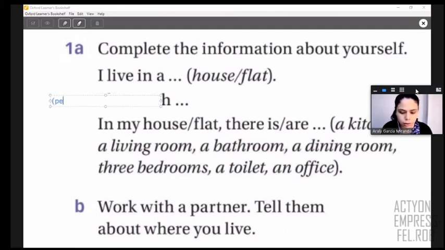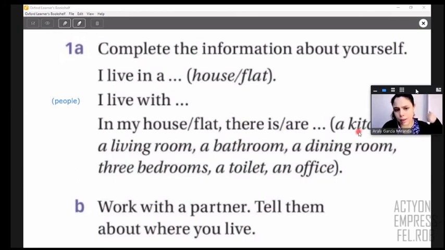So in other words, it means people. All right. It means that in my case, I can say I live in a flat and I live with my mother and my sister. People, right? So you have to think about you. And then it says in my house or in my flat, and you can use there is or there are, and you mention all the rooms in your house.